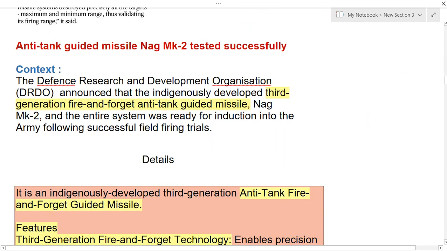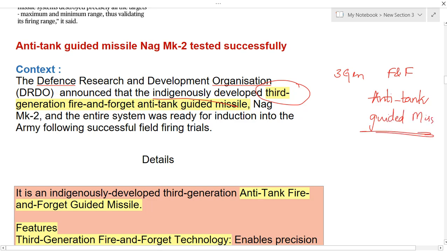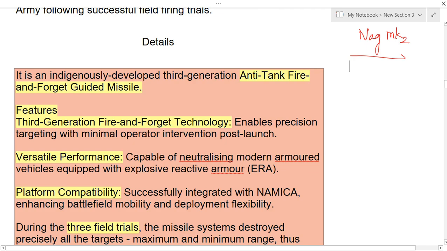So DRDO, that is Defence Research and Development Organisation, announced that the indigenously developed third generation fire and forget anti-tank guided missile, and the name here is NAG Mk2. So this NAG Mk2 is indigenously developed, that means it was developed in India, and it is a third generation anti-tank fire and forget guided missile.